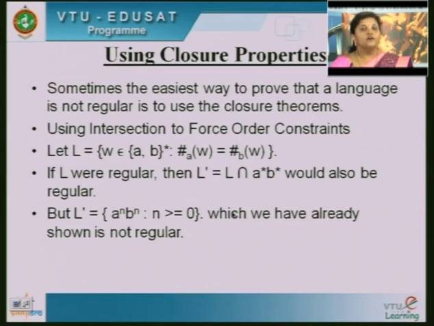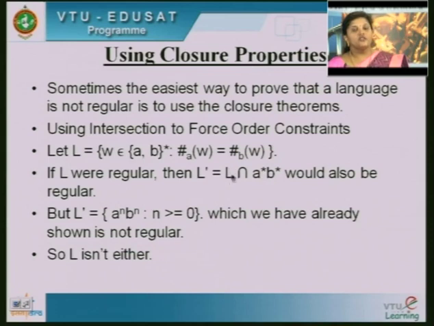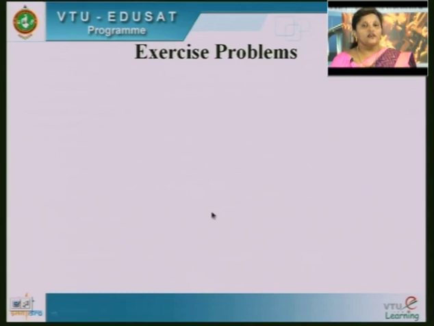So you can show the languages are not regular this way also. The conclusion is that we are proving the language L is not regular by the already known fact that L dash is not regular. So, using closure properties also you can prove that a language is not regular.